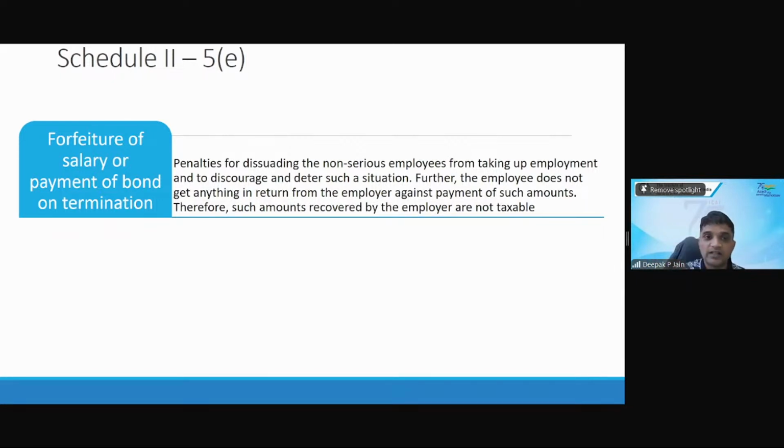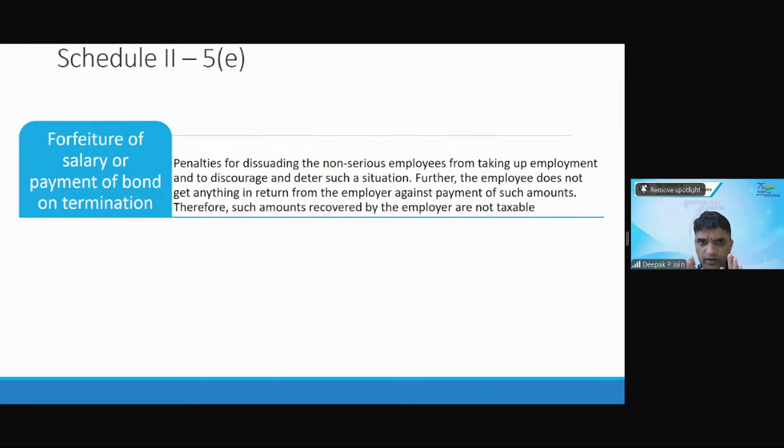The circular said that this is a penalty for dissuading non-serious employees, that is, not encouraging non-serious employees, so a penalty is being charged. Further, the employee does not get anything in return. If he is paying some compensation to the company, he is not getting anything in return from the employer. Therefore, such amounts recovered by the employer are not taxable. Any amounts recovered by the employer from the employee are not taxable.